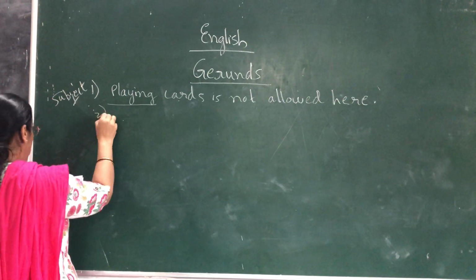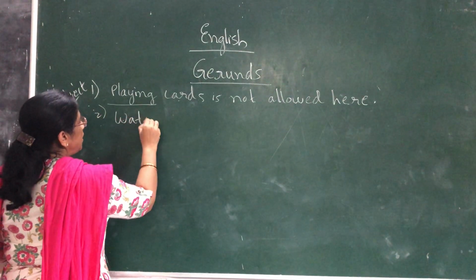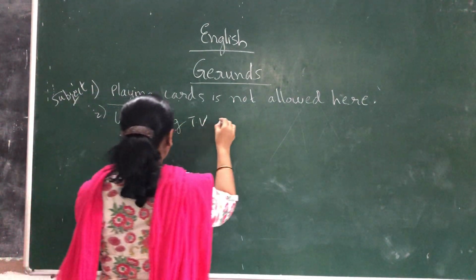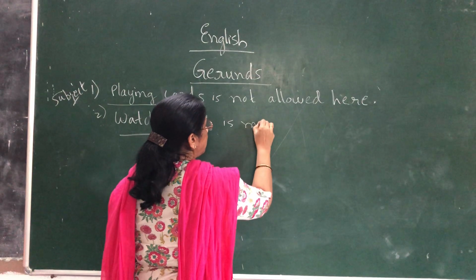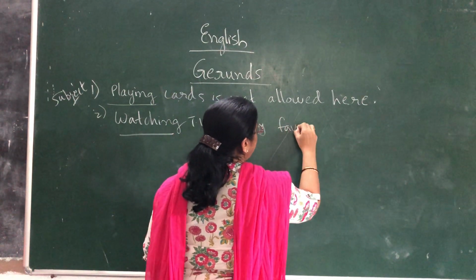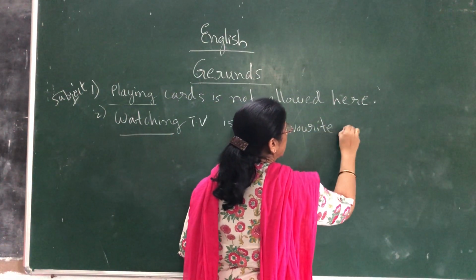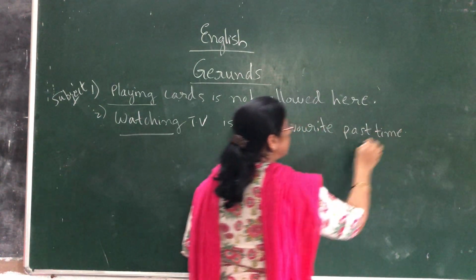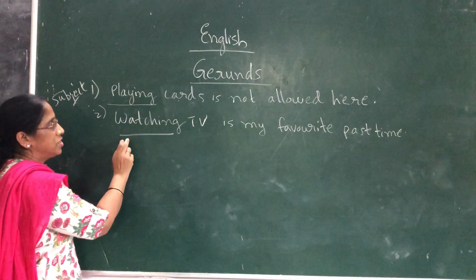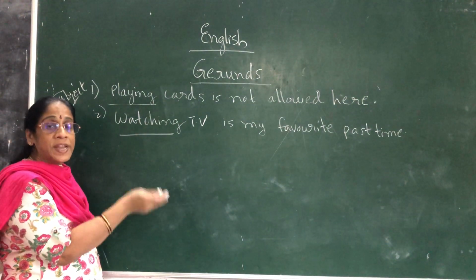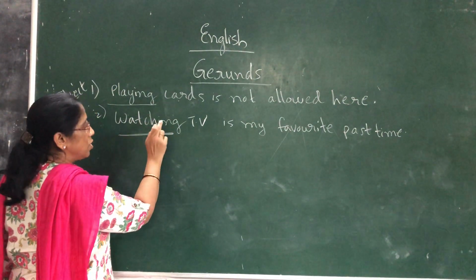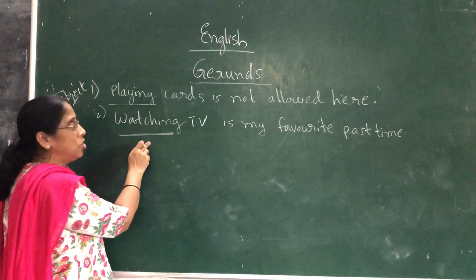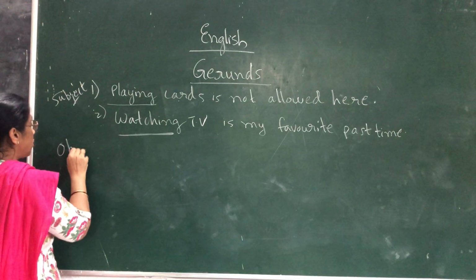Playing cards. Then one more example: Watching TV is my favorite pastime. What is happening here? Is there any action going on? No, you are just mentioning the action, watching TV. It is the main thing we are speaking about, the main part of the verb. That is the subject of the verb. So we are using it as a subject of the verb here.